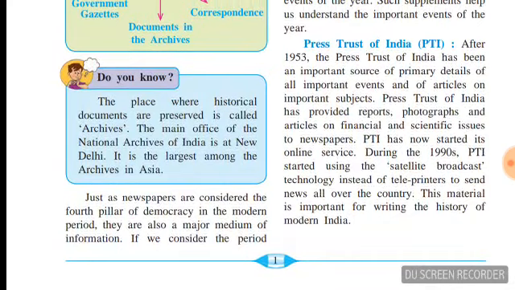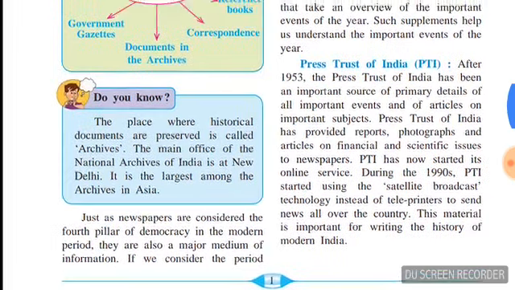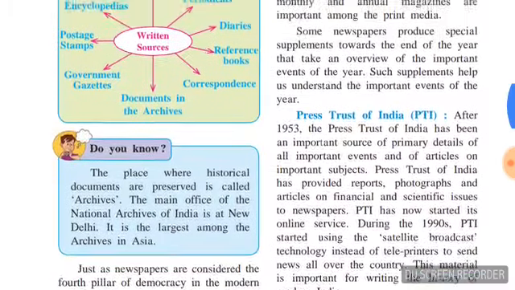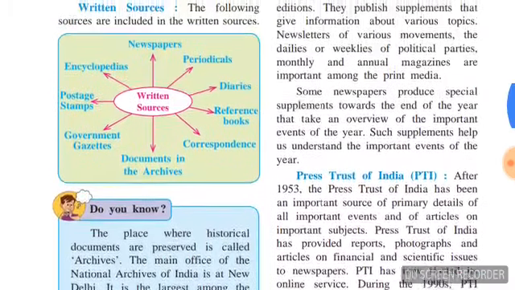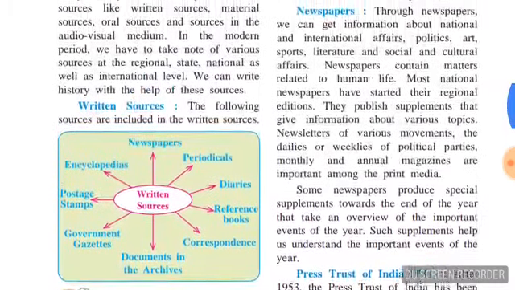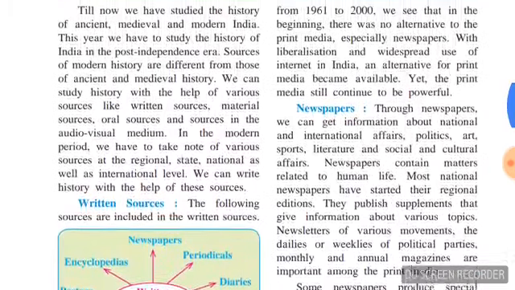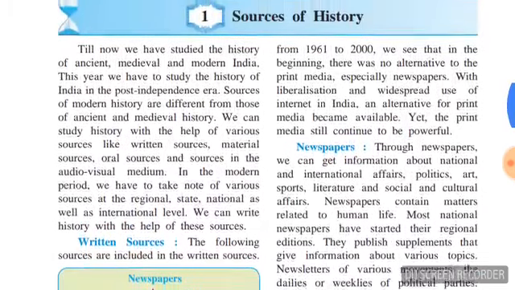So, what was there previously? If any important event happened in India or in any country, immediately its postage stamp was made. For example, if India launched her first aeroplane, then a postage stamp was made with a picture of an aeroplane and the date on which the first aeroplane was launched. So, if we see some postage stamps from 20 years, 50 years ago, we could know the history, that what happened, which event took place. So this also comes under written sources.